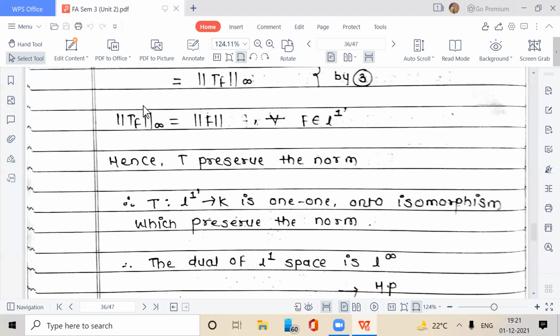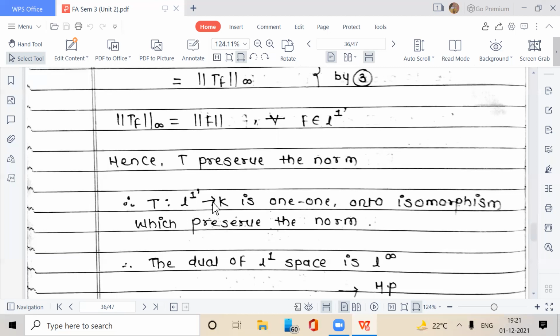So norm of Tf, this norm on the space L infinity, is equal to norm of f. And this norm on f is the norm in the dual space L1 dash, for all f belonging to L1 dash. Hence T preserves the norm.